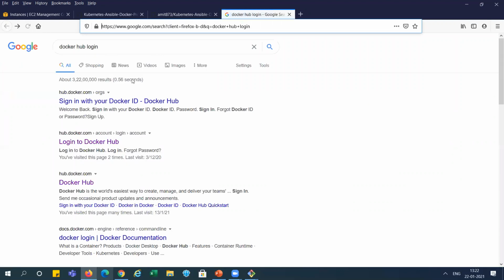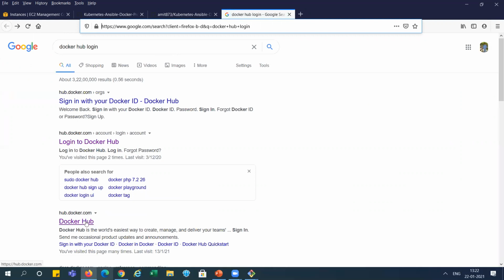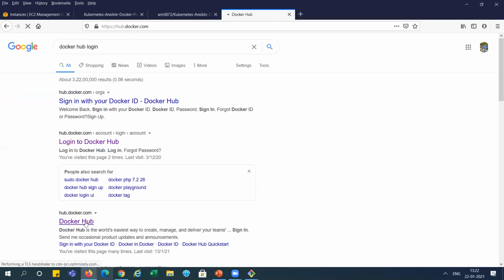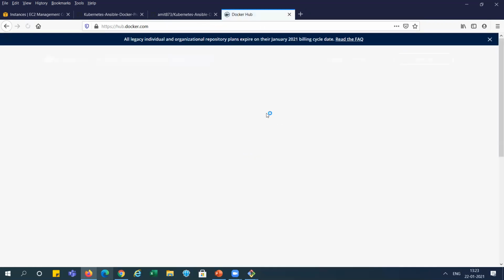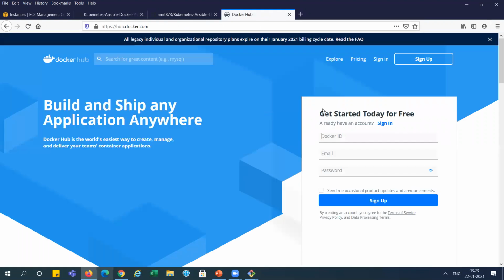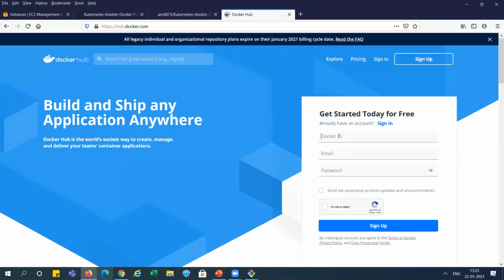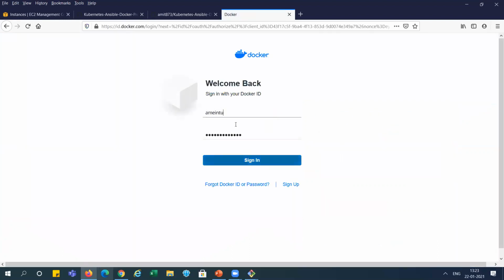It's not showing in the correct format here. So this is the login page for Docker Hub. If you don't have an account, you can create an account here. I already have an account, so I am signing in. This is my credential username for Docker Hub. I'm signing in.